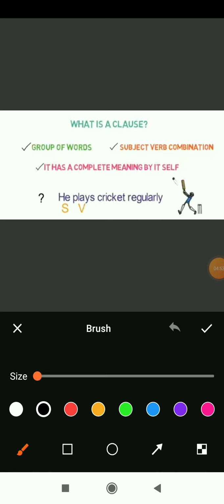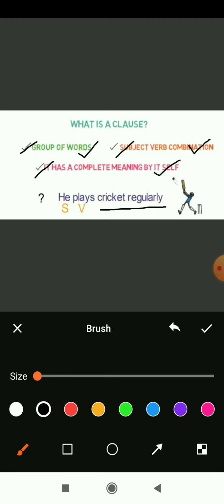So the clause has a complete meaning by itself. It has a subject and verb combination and is a group of words. Now these three things, 1, 2 and 3, should be applied in this example. In which example? In this example. So here we have an example: He plays cricket regularly.